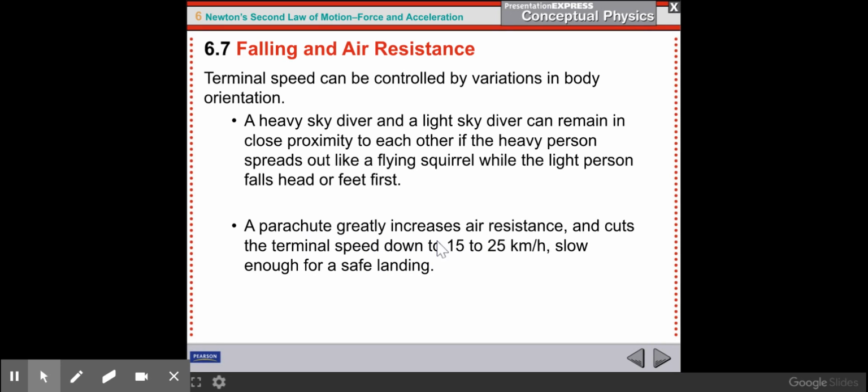So why does a parachute work? Well, it has a huge area. That huge area increases the force of air resistance, which decreases the speed required for air resistance to cancel out the weight.